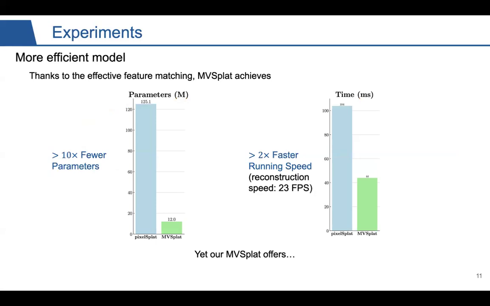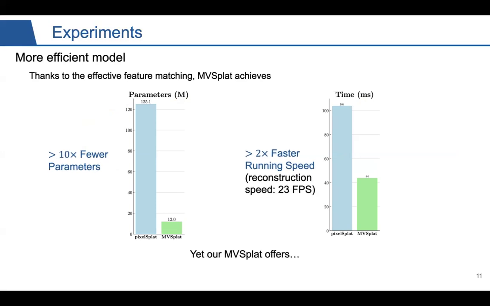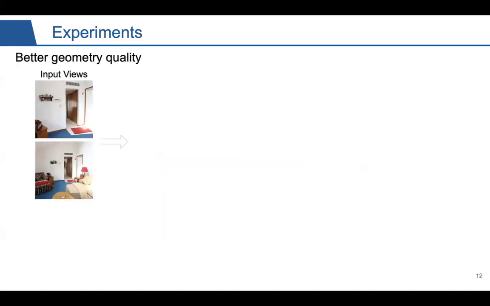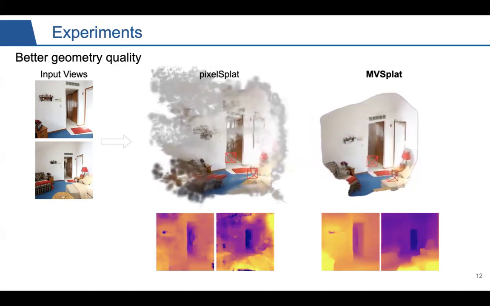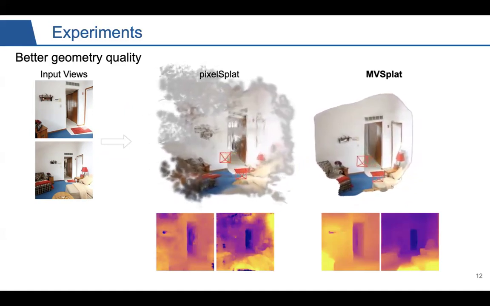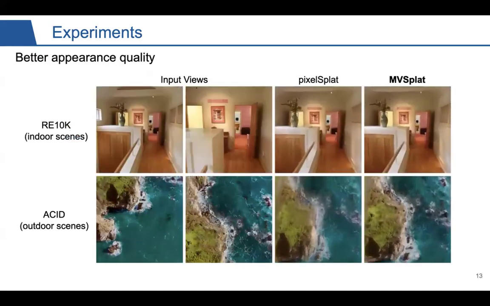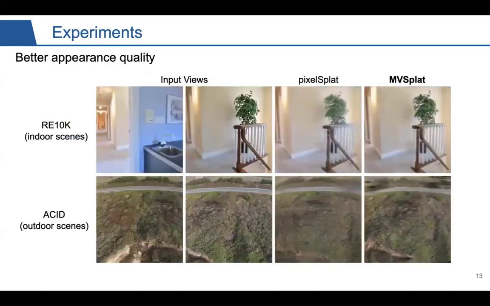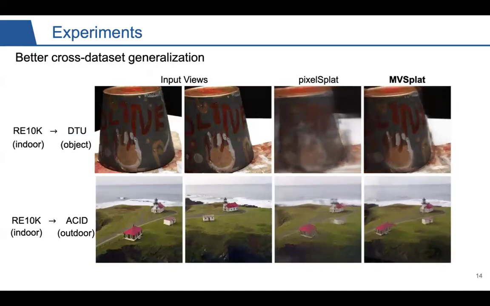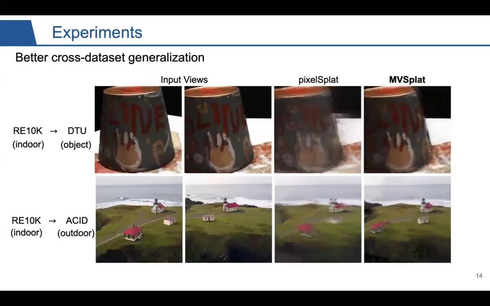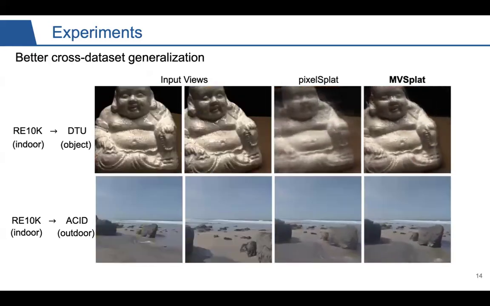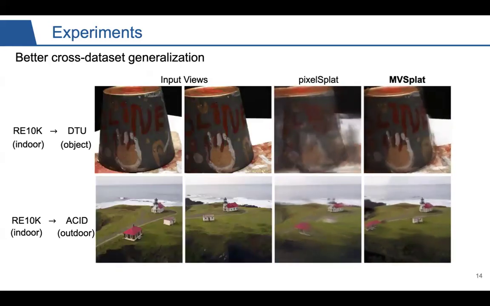Thanks to the effective feature matching, compared to the state of the art, MVSplat achieves 10 times fewer trainable parameters and runs 2 times faster, and it still offers better geometry quality. MVSplat reconstructs point clouds of much higher quality, and it also gives us cleaner depth maps. It also gives better appearance quality on both indoor scenes and outdoor scenes. It also gives better cross-dataset generalization: when trained on indoor scenes, it can be tested on object-centric scenes and also outdoor scenes, both with higher quality.